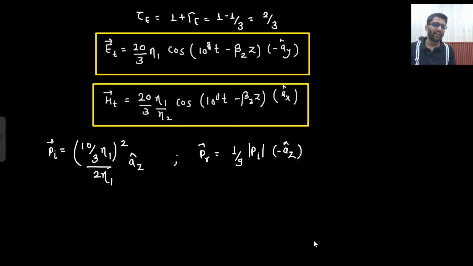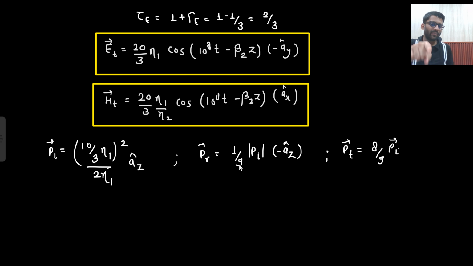Is that clear to you? What did I write? 1/9 mode of Pi. Magnitude will be 1/9 times, but direction will be minus Az cap, right? And what will be your P transmitted? Transmitted will have the same direction. So what am I going to do? 1 minus 1/9, or you can write down 8/9 of Pi. Is that clear to you?